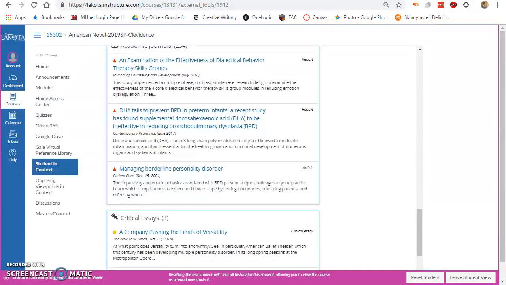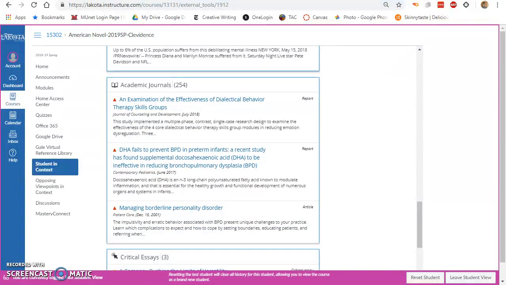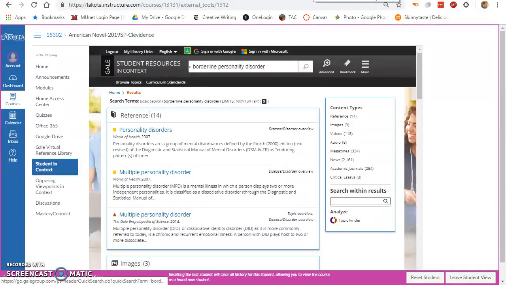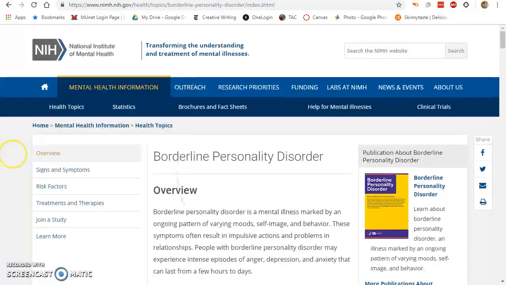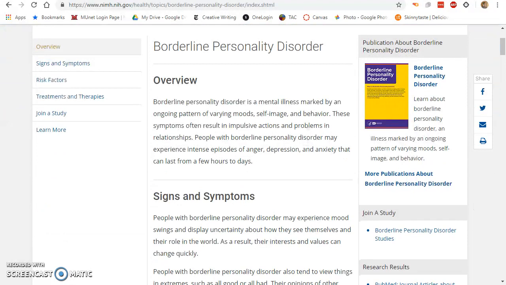Academic journals, this is going to be very good stuff for you. It's made for academics, it's made for research. So if I click on something, I have a source pulled up over here. This is from the National Institute of Mental Health, NIMH. This is a great resource which you can use, and I see borderline personality disorder.